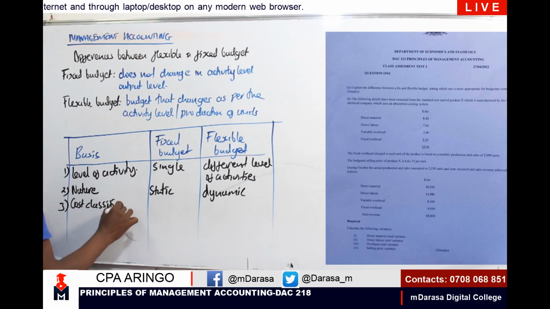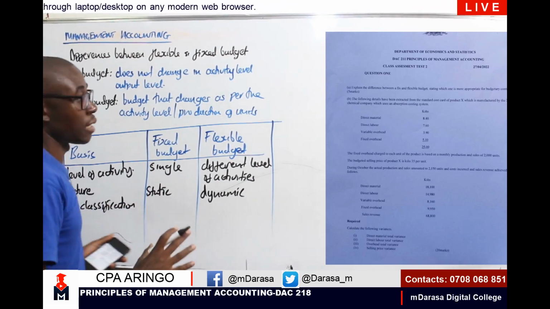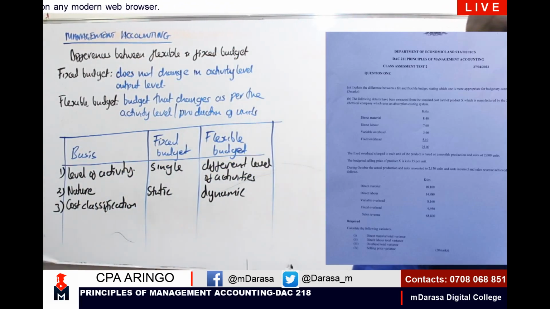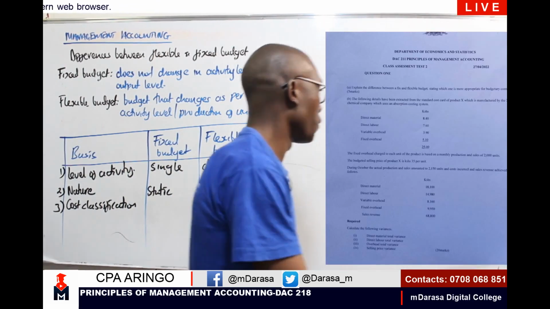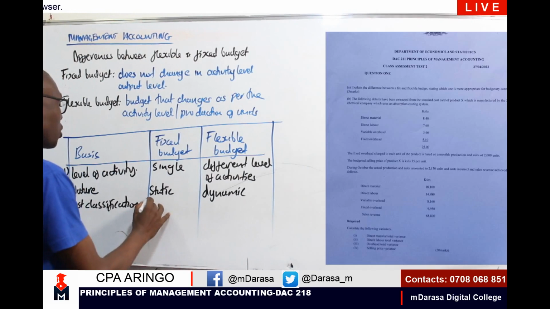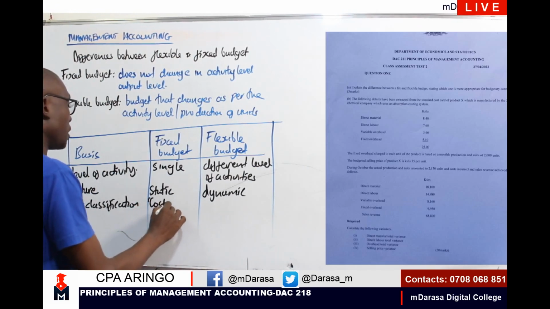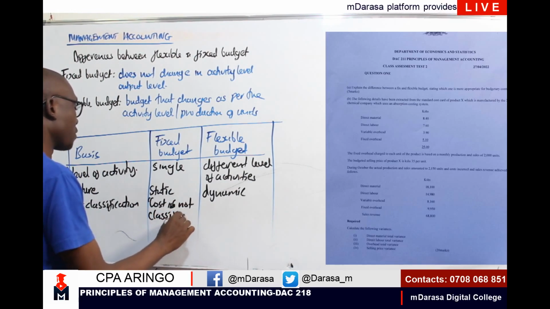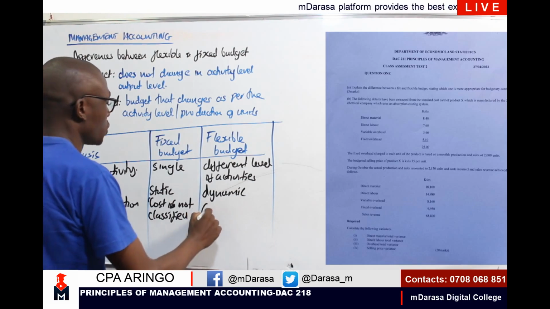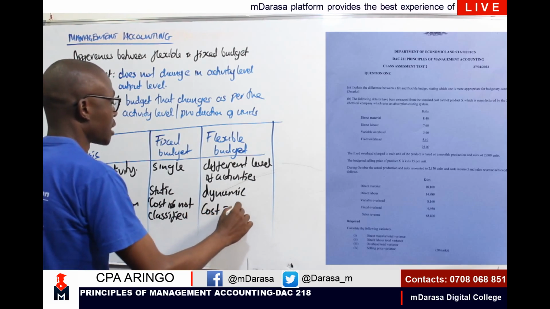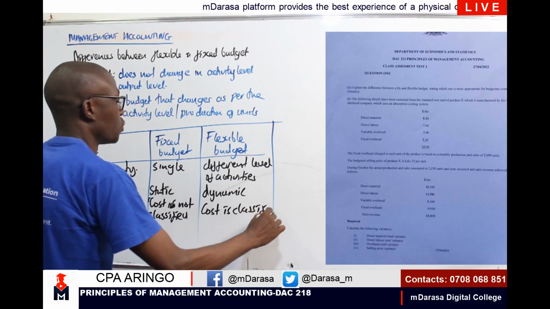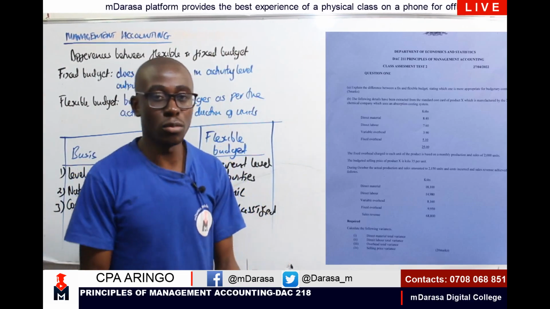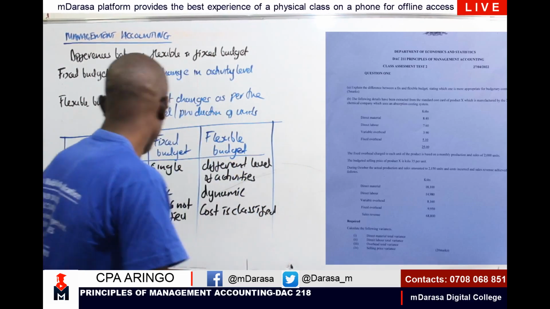Cost classification. Under fixed budget, my good students, cost is not classified. At this point, you just take your figures randomly. There is no need of classifying our cost. Whereas for flexible budget, you'll find that cost is classified into either fixed cost, variable cost, or even semi-variable cost. That is the point of difference number 3.